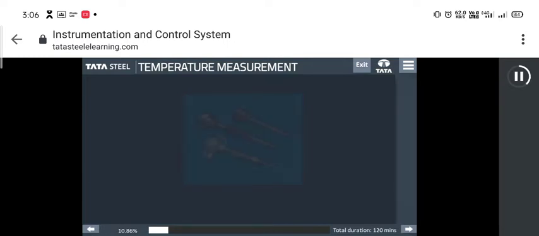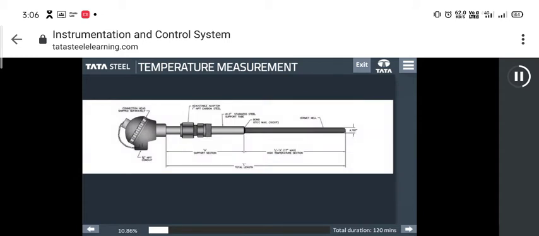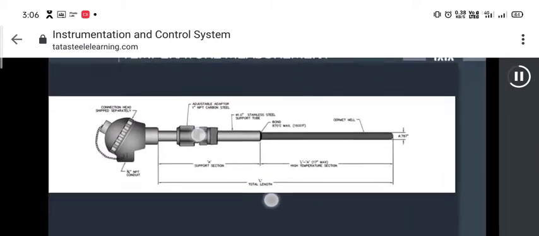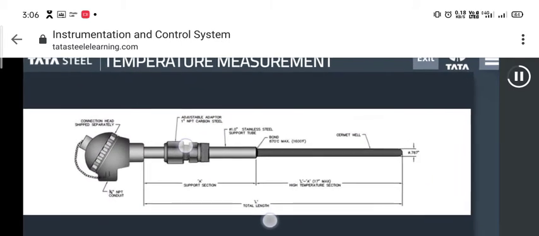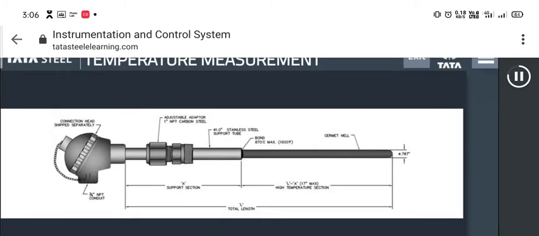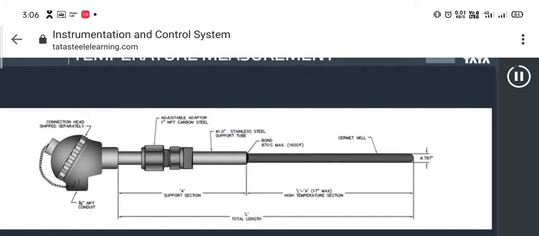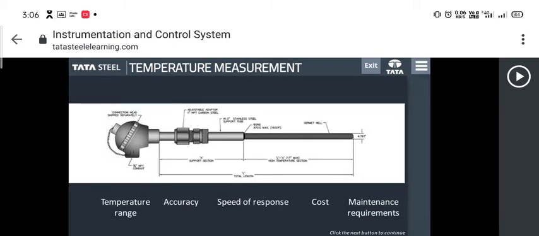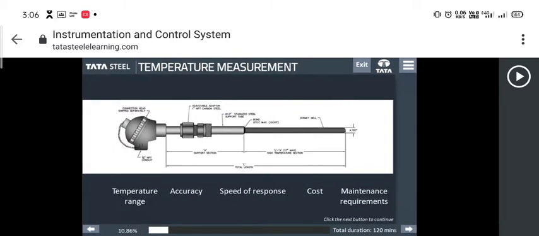Temperature measurement or thermometry describes the process of measuring a current local temperature for immediate or later evaluation. The choice of sensor to be used for temperature measurement depends upon a number of factors such as temperature range, accuracy, speed of response, cost, and maintenance requirements.